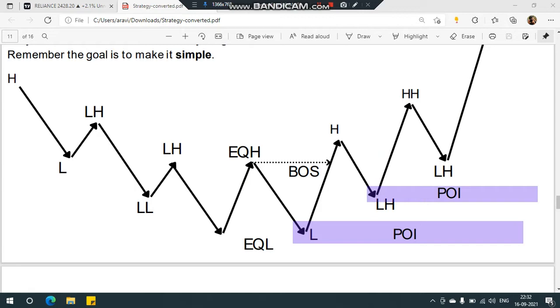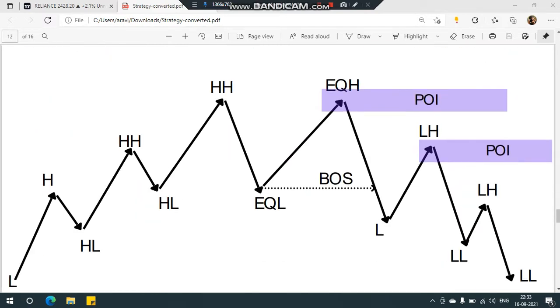But I know that on this POI, or in this area, there is a high chance for the order block to be present. I don't know where the exact one is, but I do know there is a 90% chance that the order block is present here, so I mark this as my POI. Then again it broke structure, so this will also be a POI, which we will discuss on the chart.